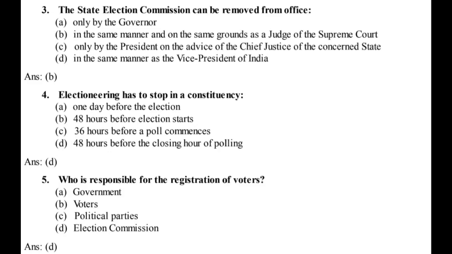4. Electioneering has to stop in a constituency. A. 1 day before the election. B. 48 hours before election starts. C. 36 hours before a poll commences. D. 48 hours before the closing hour of polling. Ans. D.